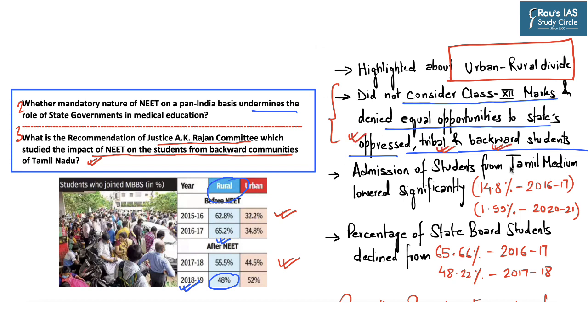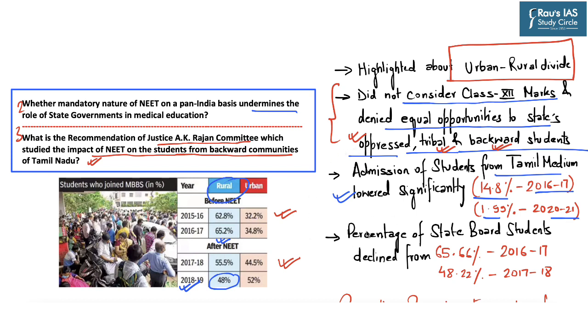Now, the committee also highlighted that for those students who studied in Tamil medium, admission into medical institutions also lowered significantly from 14.8% in 2016-17, that is prior to NEET, to a mere 1.99% in 2021.